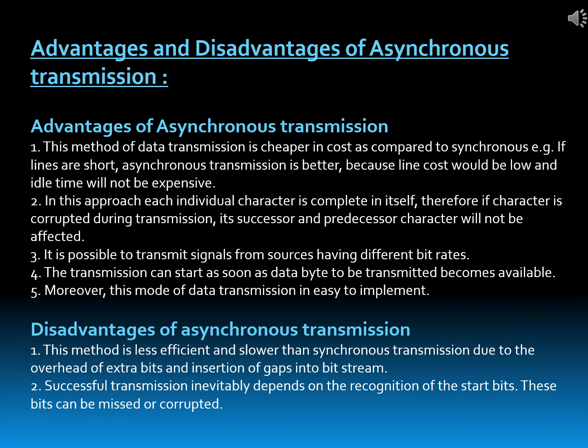Therefore, if a character is corrupted during transmission, its successor and predecessor character will not be affected. It is possible to transmit signals from sources having different bit rates. The transmission can start as soon as data bytes to be transmitted become available. Moreover, this mode of data transmission is easy to implement.